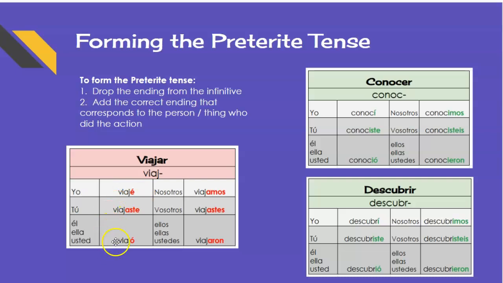Pero él viajó, that accent makes that O sound stronger. Él viajó, he traveled. But if I take the accent off and I say yo viajo, I travel. I travel right now in the present. So there's a difference, and that's why when I say accents are important, they are, because in this case it changes the person and the time that the verb happened.